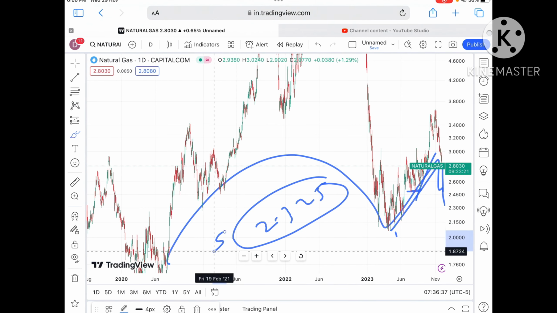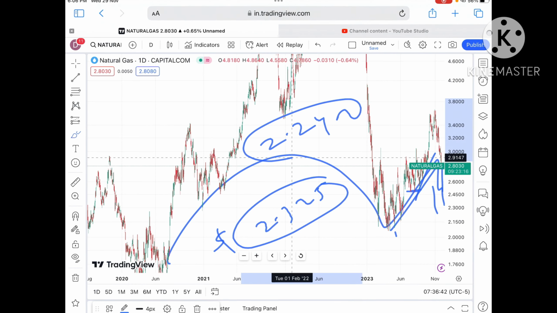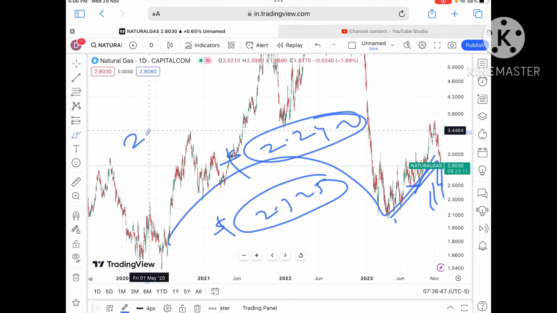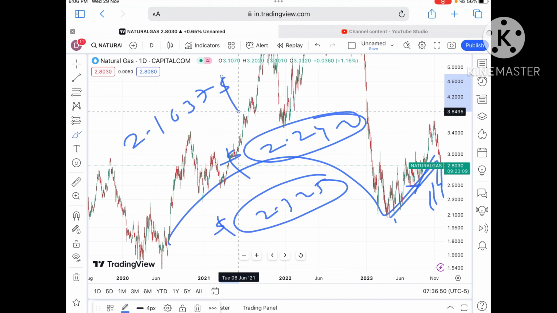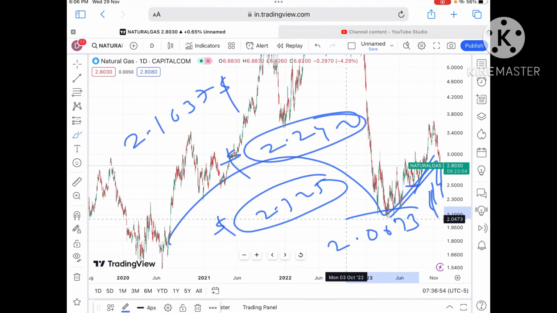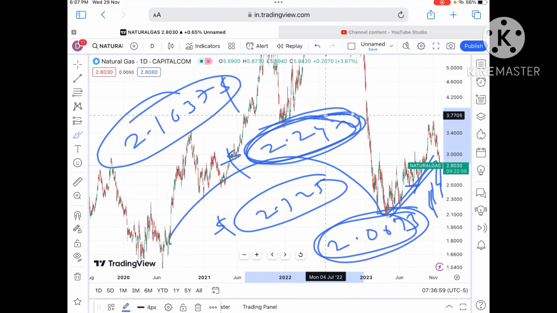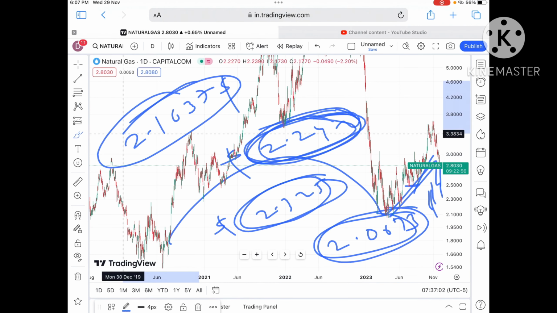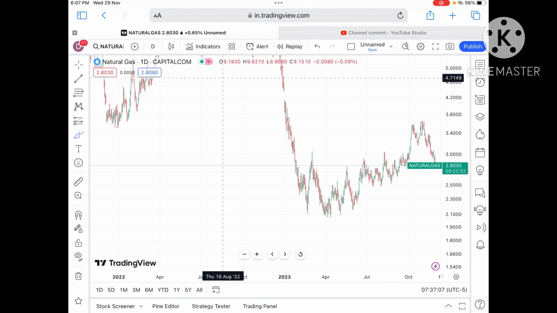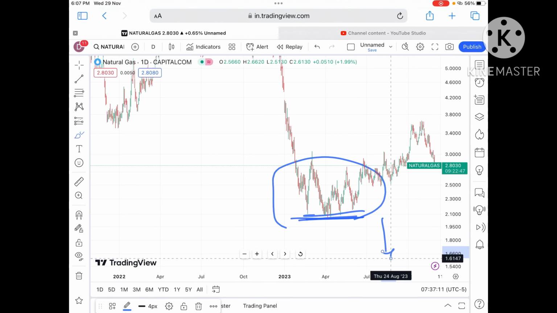$2.323. Okay, and from there a probability of moving further down towards $2.2400. Okay, and once it starts moving below this particular level, we will see it will go towards a level of $2.1637, and from there a further downfall we can see towards a level of 2.0673. This is the level where you can see all these things. Once it starts moving to 2.5, chances of touching 2.3 to a level of 2.2, and then from there to a level of 2.163, and from there it will move below a level of $2.06. As soon as it starts moving below this level, we will see it will move below a level of $2, and then further fall we can see.